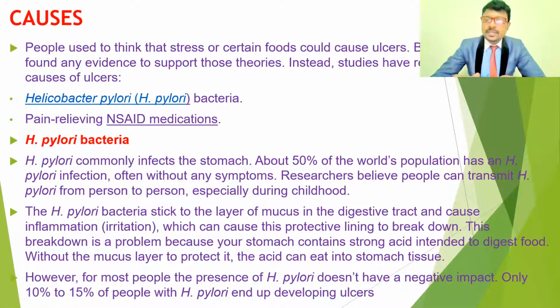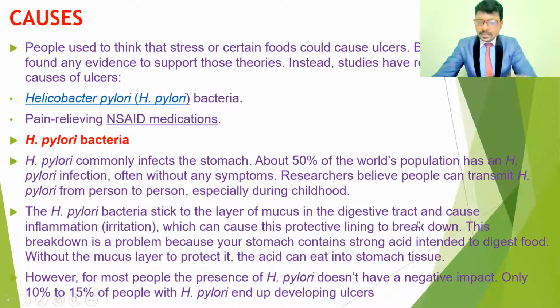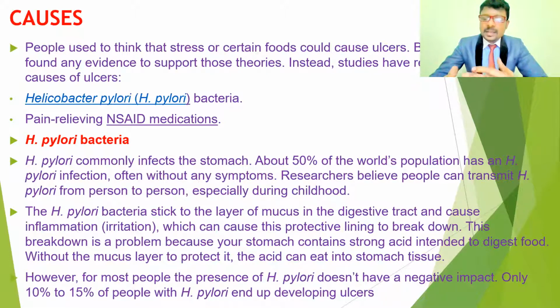After infecting, H. pylori gives inflammation and irritation to the mucosa of the stomach, which causes the protective lining to break down. If you look inside the stomach, the layers of the walls produce these mucus-secreting cells.